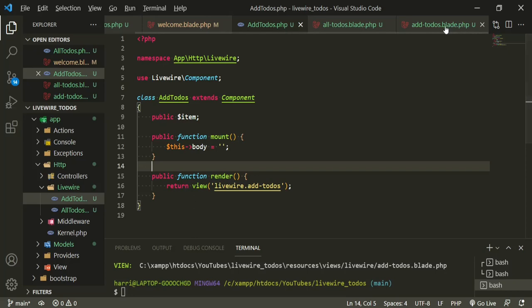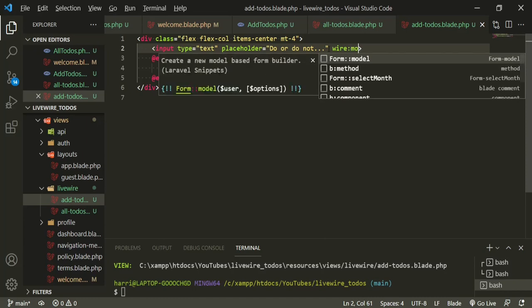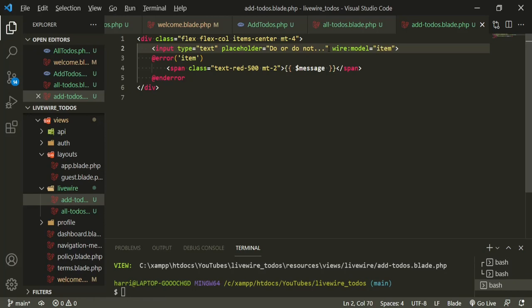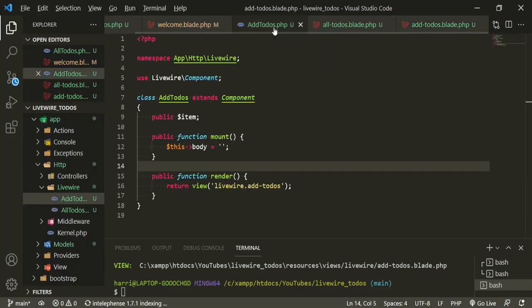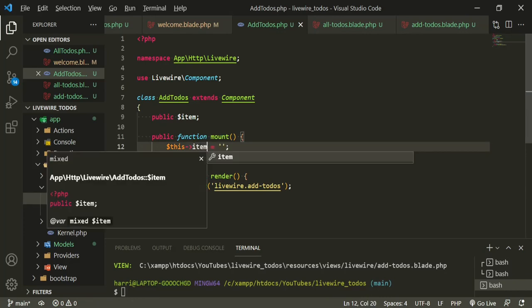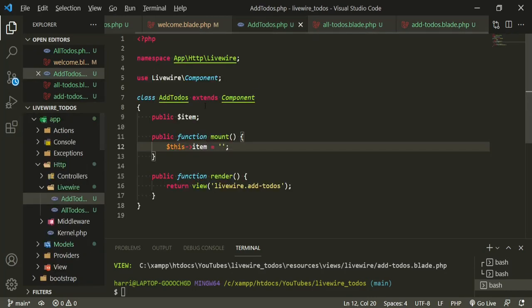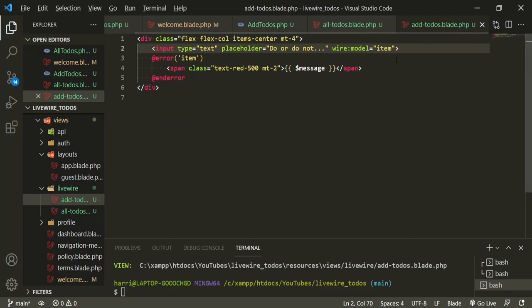So add to-dos, let's go back to this add-to-dos.blade.php. And this will be part of really, I think, what is the big draw for Livewire. In this input, there's something called wire:model. We're going to model it after that item. Make sure I put item in here. To-dos, this item equals empty string. Back to this. So now this item, it's directly connected to this component. Item. Because it's public, it's available.